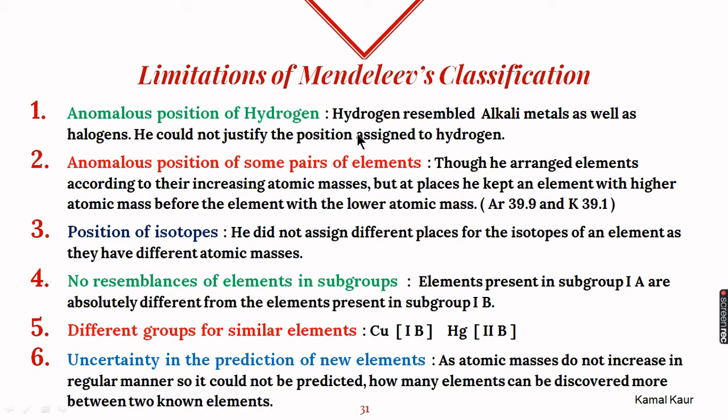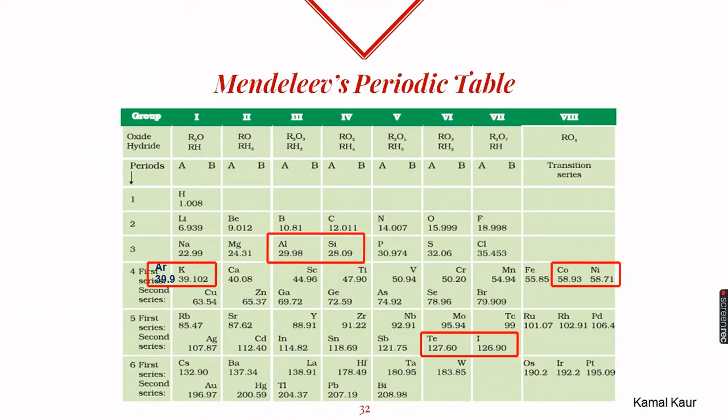Next is the anomalous position of some elements. Now we know that in his periodic table he arranged elements according to their increasing order of atomic masses. But in his table he placed certain elements in the reverse order. For example, argon, which has the mass 39.9, was placed before potassium, which had mass 39.1. So he placed an element with higher atomic mass before an element with lower atomic mass. And there were similar pairs like aluminium and silicon, cobalt and nickel, tellurium and iodine. So he did not justify this also.